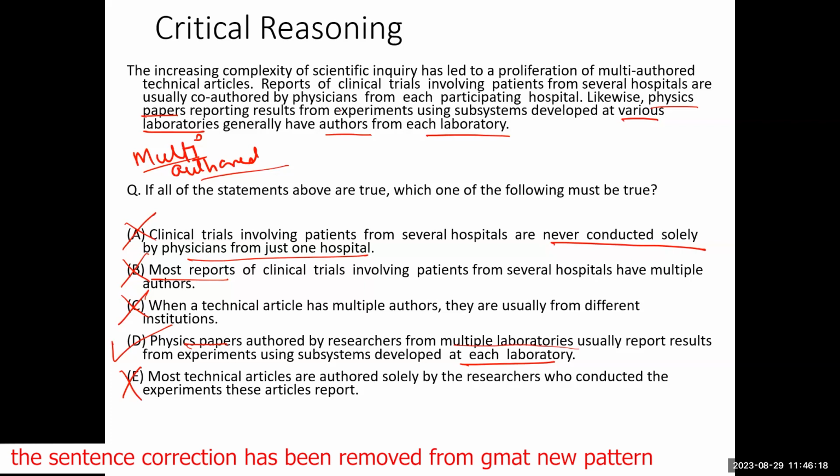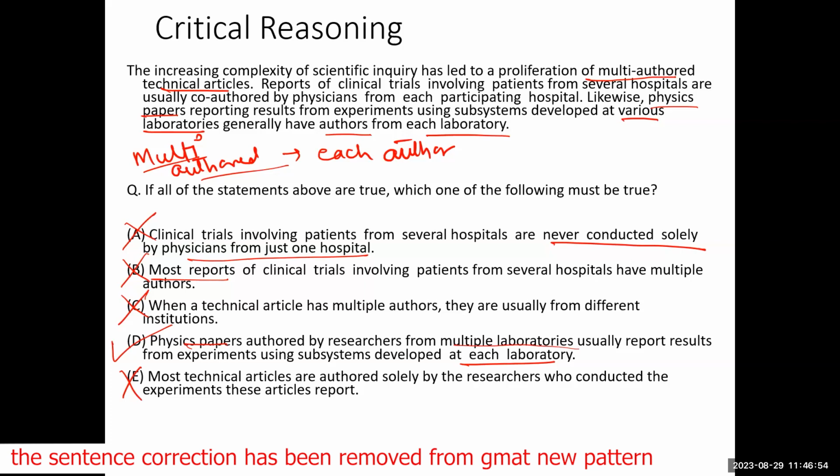I am saying that if it is a multi-authored technical article, then each author will make a contribution. But if it is not multi-authored, then just because I'm saying that if you have a multi-authored article, then each author will make a contribution, that does not mean that the majority of the articles are multi-authored.